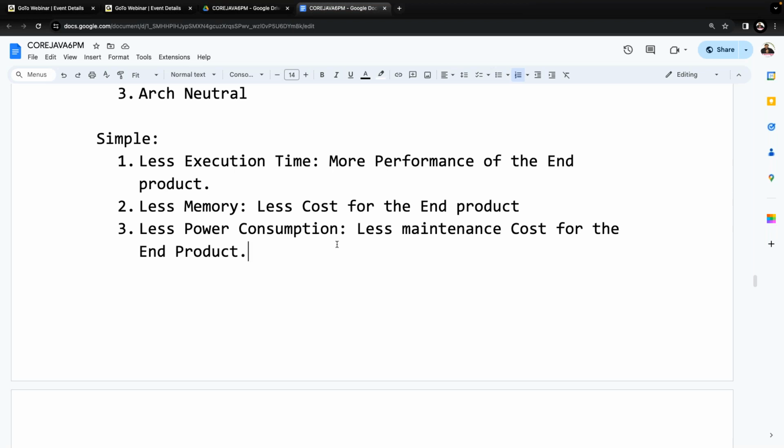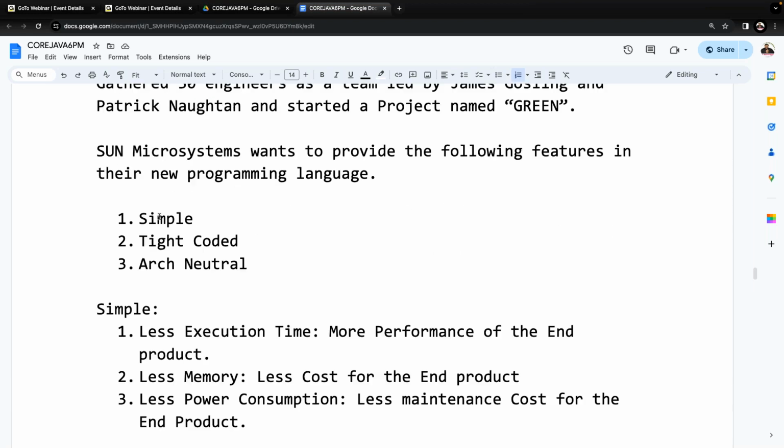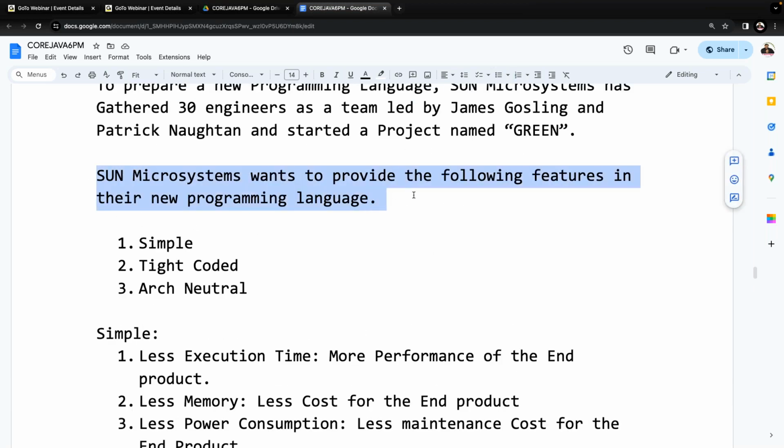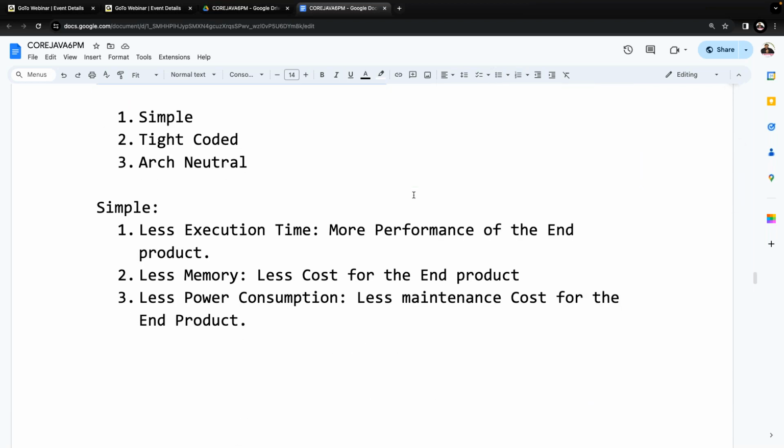Are all of you getting clarity or not? Now tell me, all of you. Sun Microsystems wants to prepare a new programming language. Then what features do they want to include in their new programming language? Three features mainly. What are the three features?